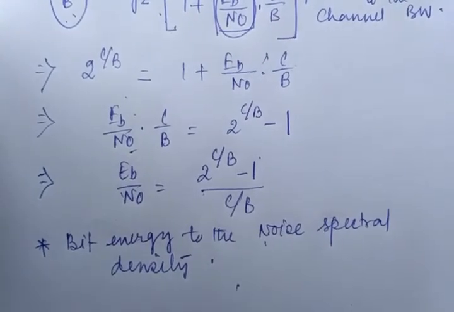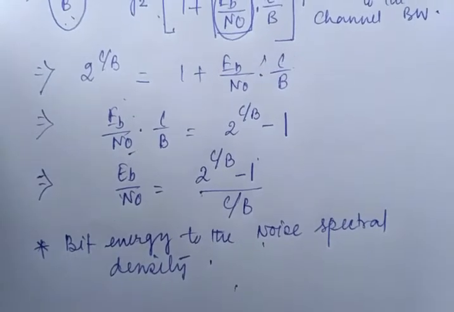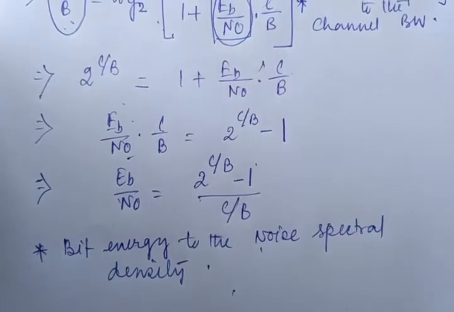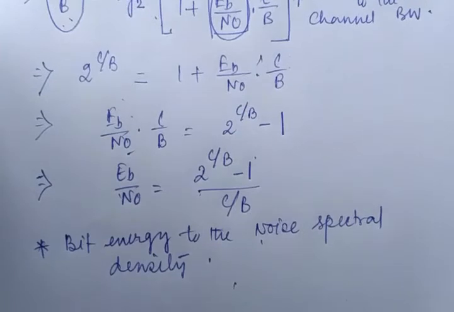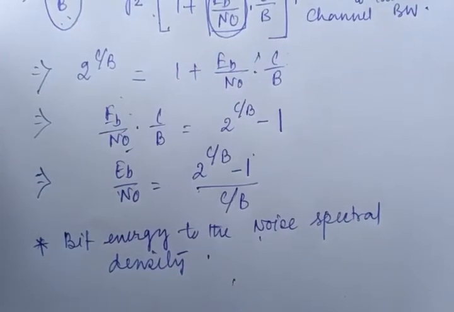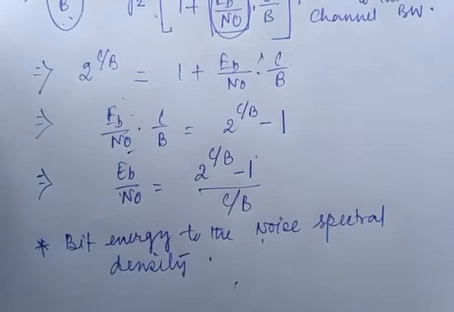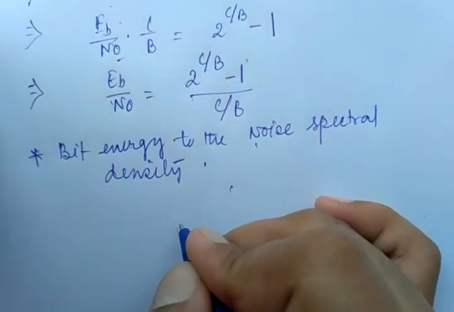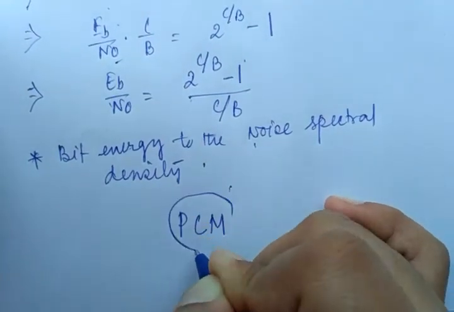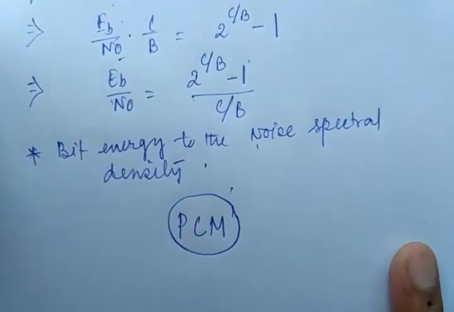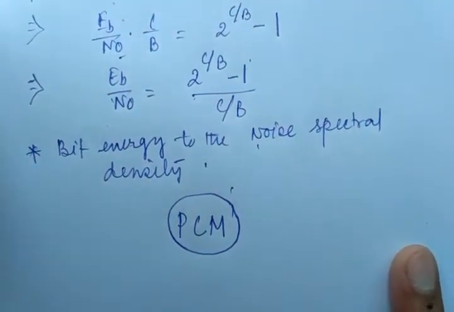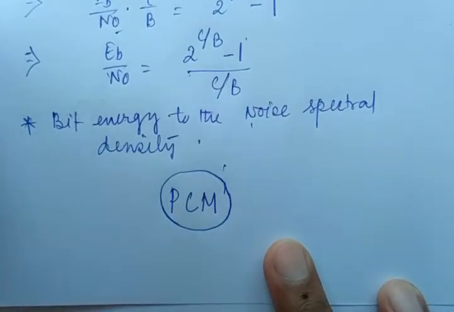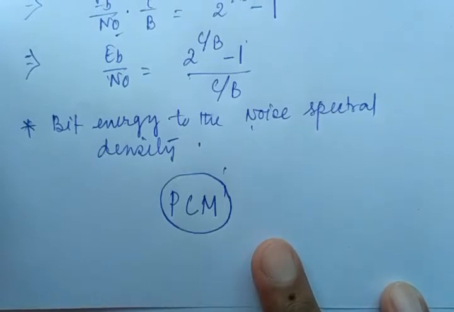And now the next topic I will start. I will relate the topic to your digital communication system, because in your digital communication system, you have already come to know the concept of PCM, right? I think I am right. That is PCM. And what is this PCM? PCM is nothing but the pulse code modulation technique. Why is this PCM needed? PCM is nothing but the conversion of analog to digital signal.